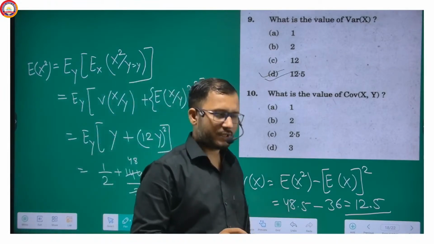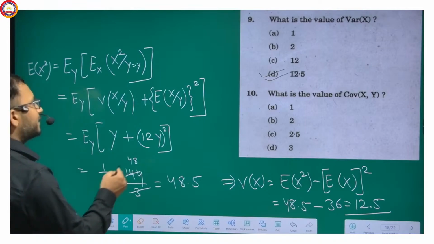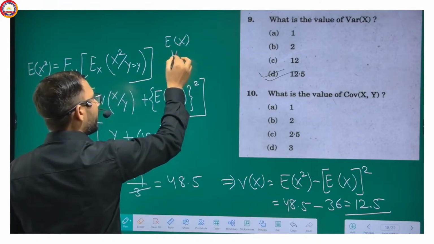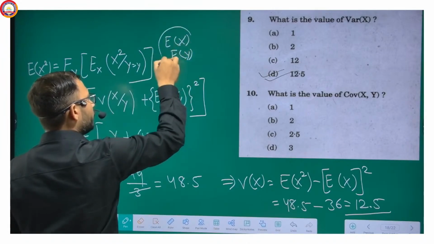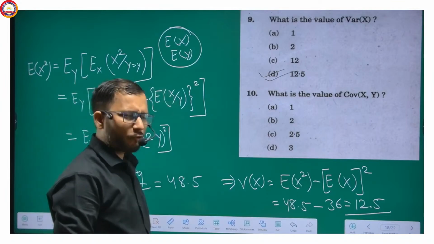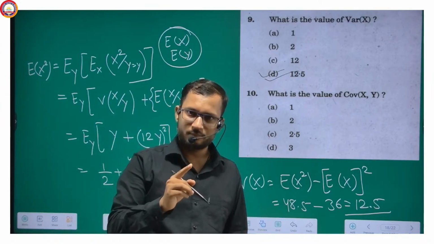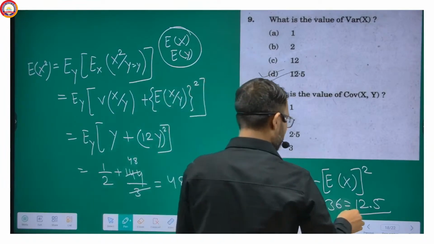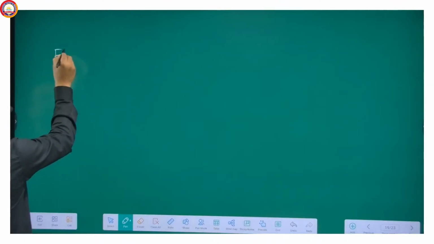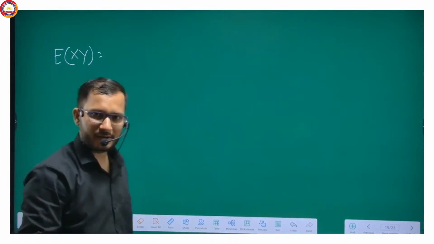Now next question is covariance of xy. We have found out the expectation of x, and the expectation of y we already know, because expectation of y is 1 by 2. So for the covariance we need expectation of xy, isn't it? But directly we can't find it.